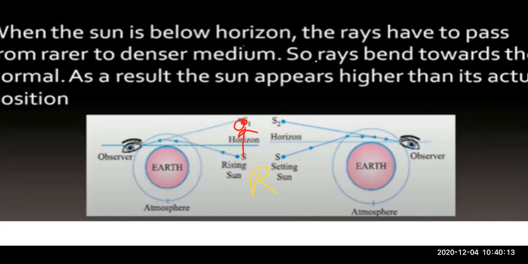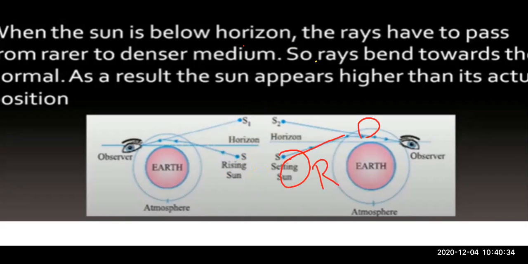The same thing over here. The sun has set. Here you can see the sun has set, right? The sun is already below the horizon. We cannot see below the horizon, right? Only the horizon is our line of sight. Now what will happen? The rays of light coming from the sun again travel from a rarer medium to a denser medium.